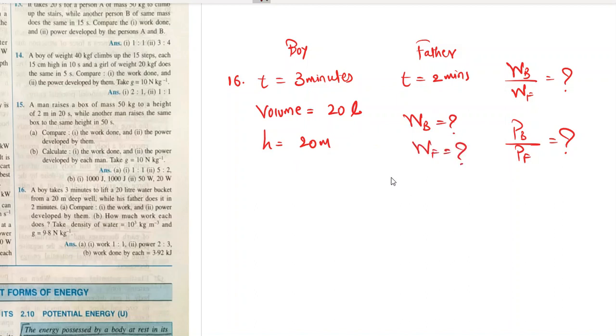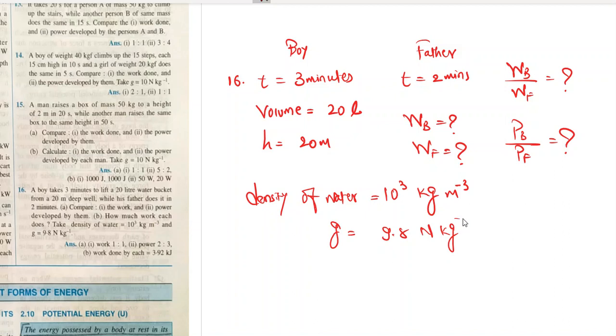What else? Take density of water as 10 raised to 3 kg per meter cube. I will tell you why we need this. Density of water is equal to 10 raised to 3 kg per meter cube, and g, acceleration due to gravity, as 9.8 Newton per kg.